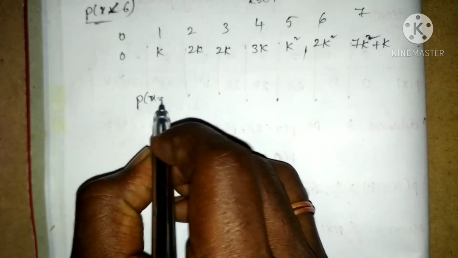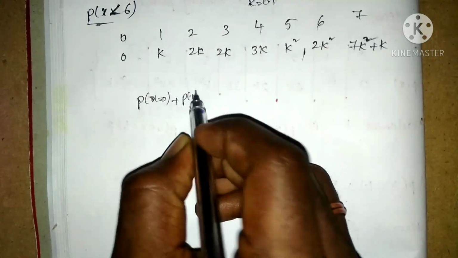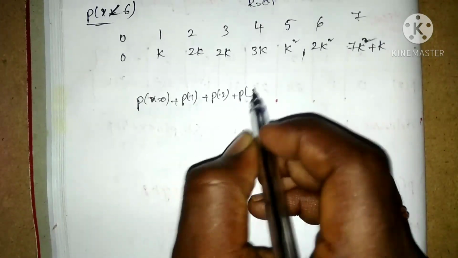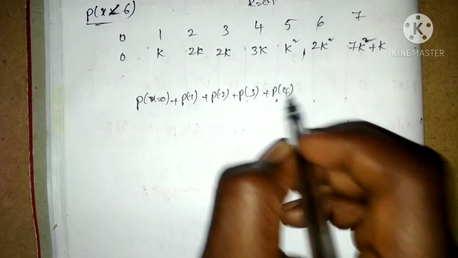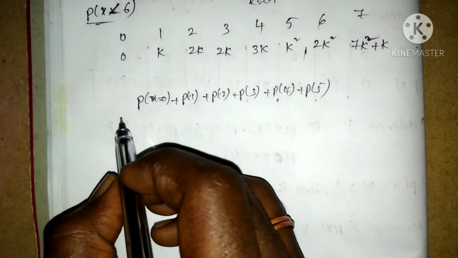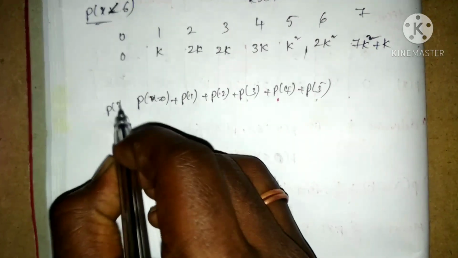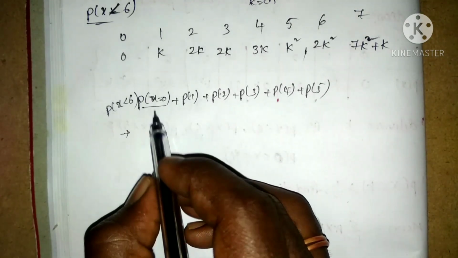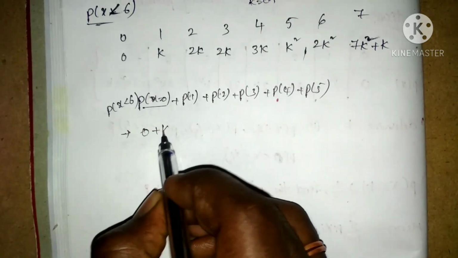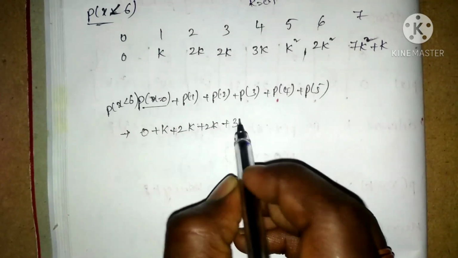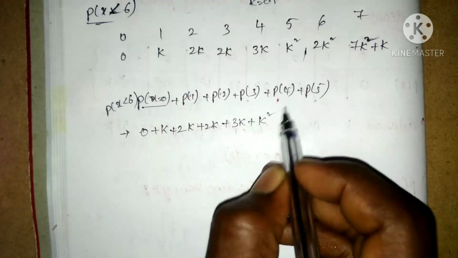So here we are having probability of x is equal to 0 plus probability of 1 plus probability of 2 plus probability of 3 plus probability of 4 plus probability of 5. Here this denotes our probability x less than 6. So what is the probability of x is equal to 0? 0 plus k plus 2k plus 2k plus 3k and plus k square.